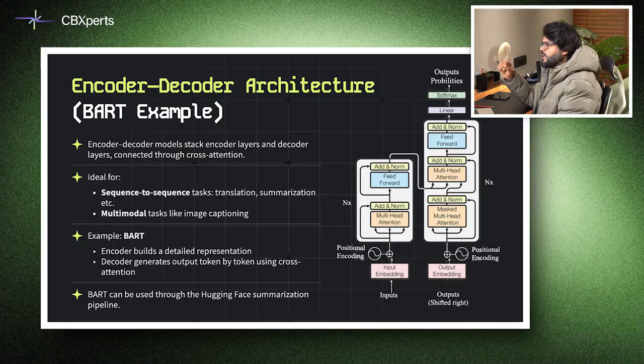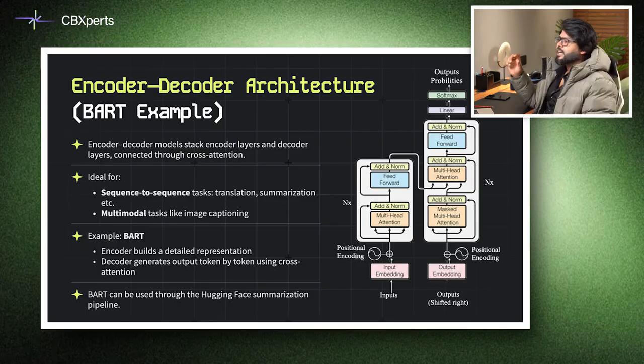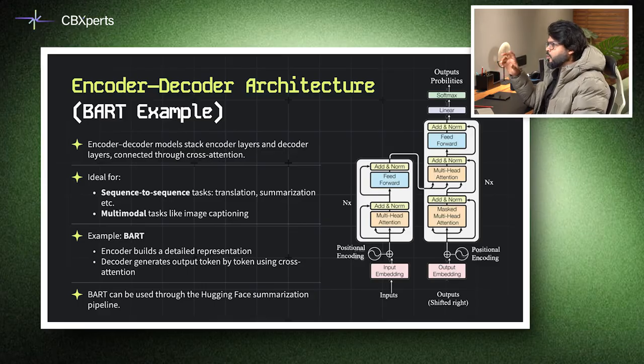So encoder-decoder models stack encoder layers and decoder layers connected through cross attention. They shine in sequence to sequence tasks like translation, summarization and image captioning. BERT is an example of this architecture. It uses the encoder to build a detailed representation of the input and the decoder to generate output token by token. When you translate a Hindi newspaper headline into English, the encoder digests the Hindi sentence with the decoder which crafts the English translation. In your daily work, think of the encoder as the listener who comprehends the message and the decoder as the speaker who communicates it into another language.